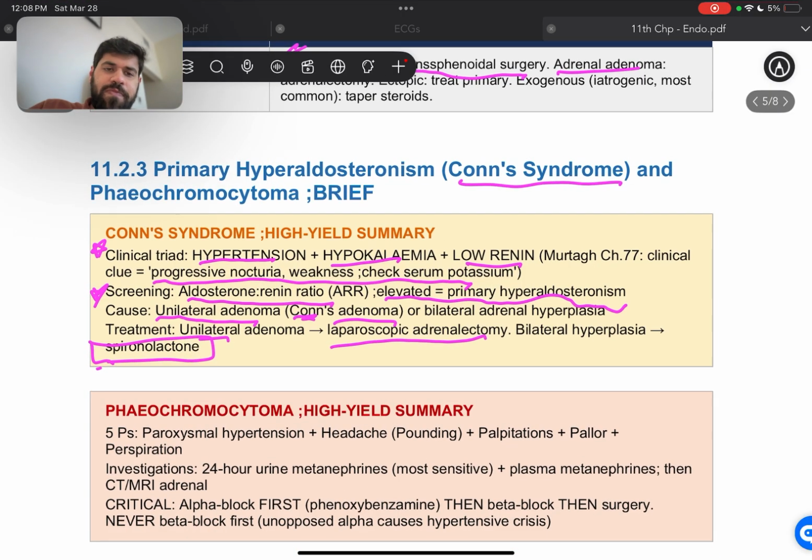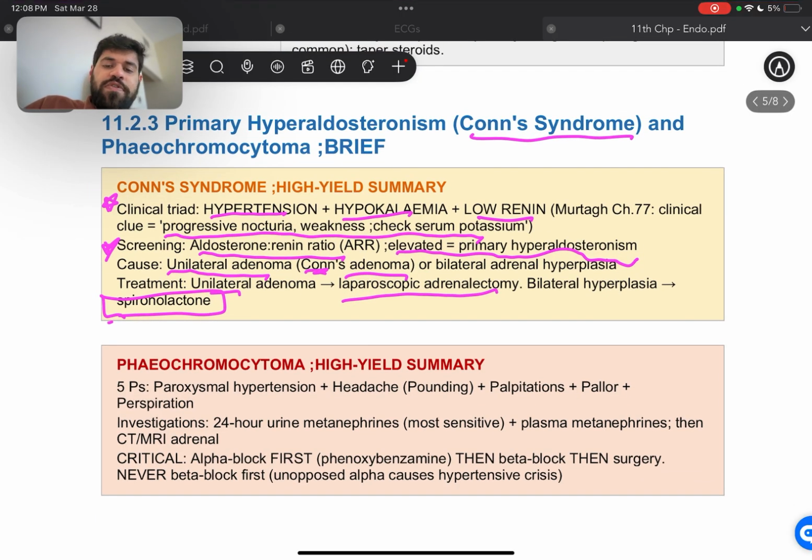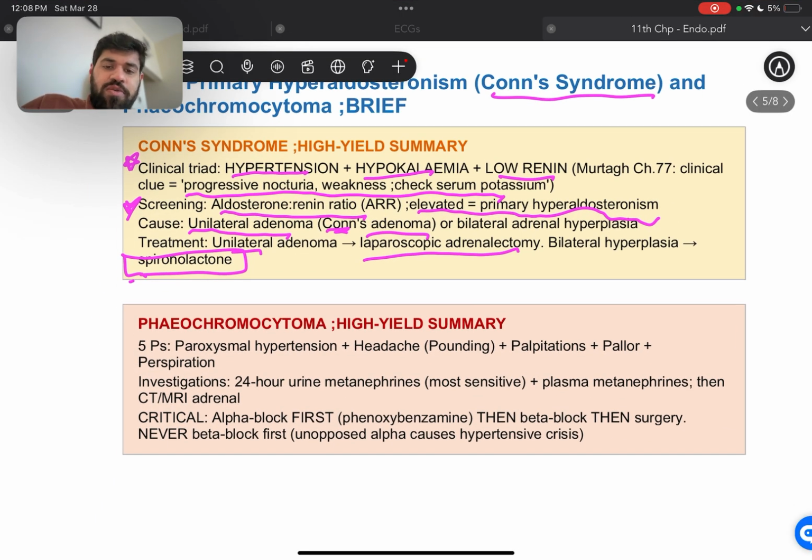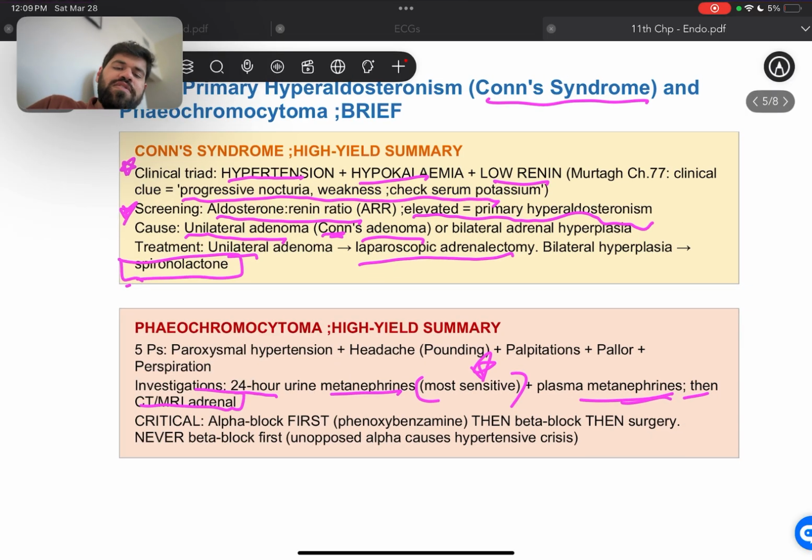All right, okay, good. Now moving on to phaeochromocytoma. Phaeochromocytoma has the 5 P's in it: paroxysmal hypertension, pounding headache, palpitation, pallor, and precipitation. Then the investigation is going to be 24-hour urine metanephrine, which is the most sensitive, and the plasma metanephrine concentration. Then we do a CT/MRI of the adrenal gland.